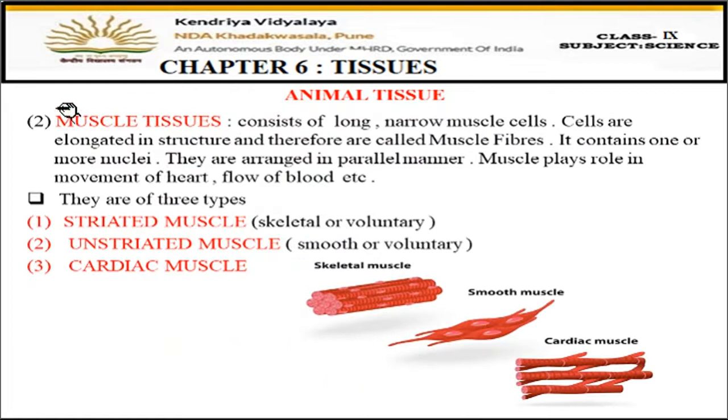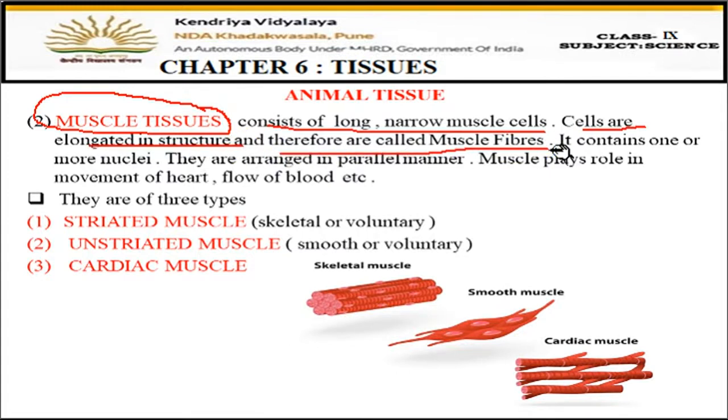Now we'll start with the muscle tissues, which are also called muscular tissues. Okay. Now these consist of long narrow muscle cells. So in the muscle tissues definitely we have muscle cells, but these cells are long and narrow. Long and narrow cells are present in the muscle tissues. Now, cells are elongated in structure and therefore they are called the muscle fibers, because we are saying that the cells are long and narrow.